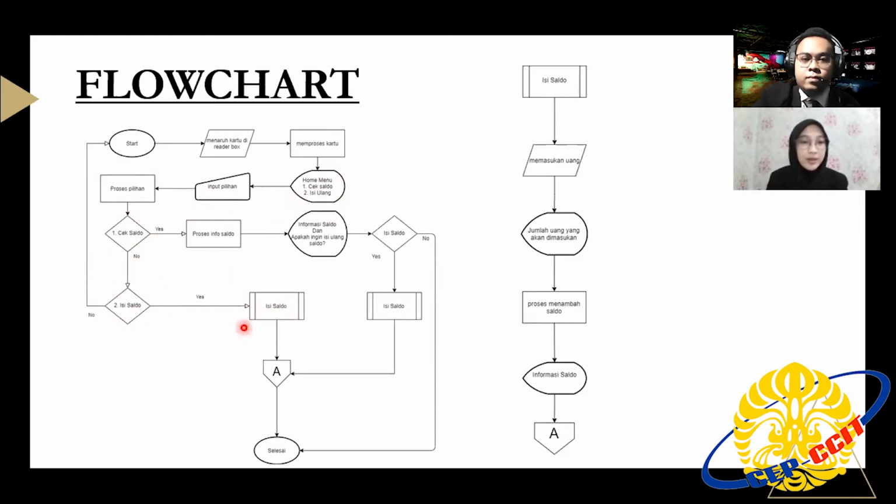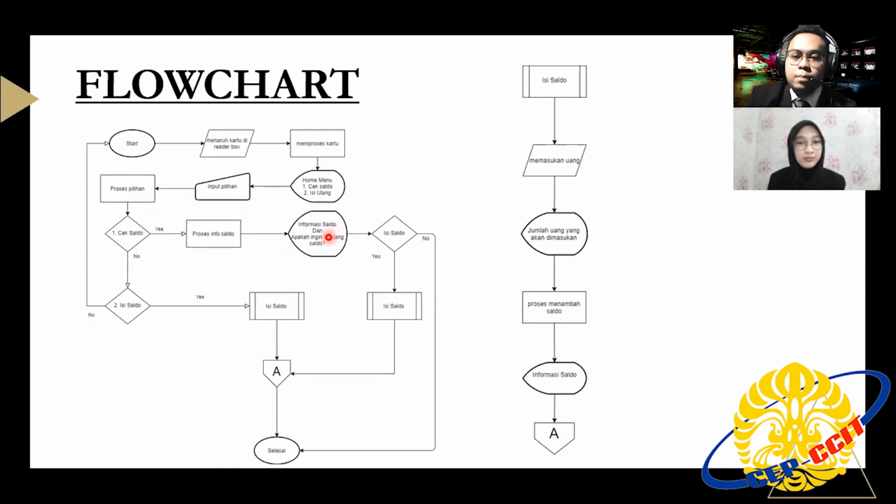But if no option in the menu is chosen, the display will go back to the menu. The process of checking money in the program depends on the key in the card, followed by displaying the option to top up or not.